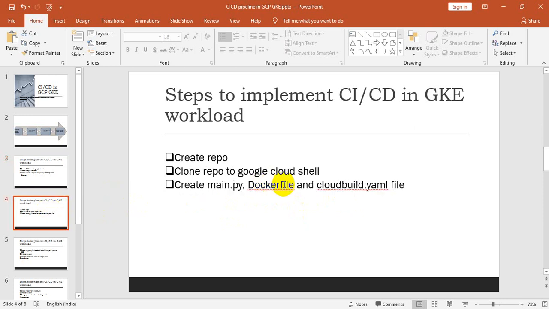So here we are on phase two, I mean step two, to create the repo and clone the repo to the Google Cloud Shell, and we have to create the main.py file, Dockerfile, as well as the cloudbuild YAML file. Okay, so let me open the Google Cloud Console command line.